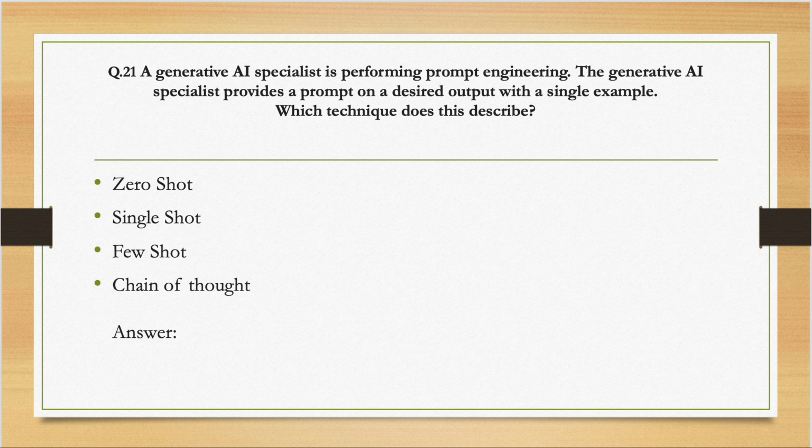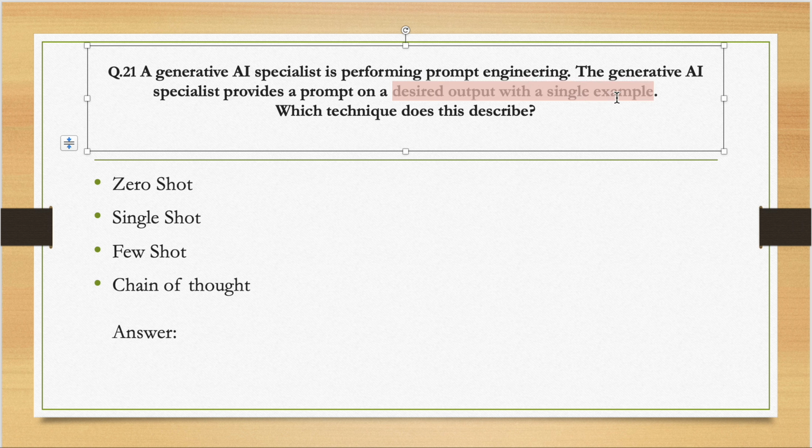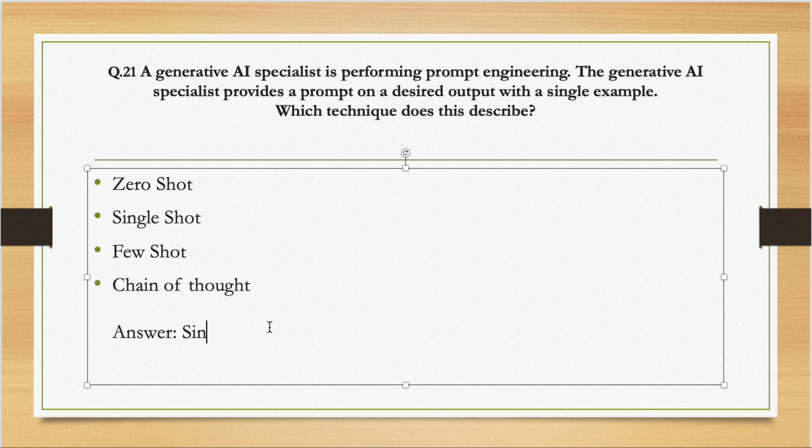It basically says that a generative AI specialist is performing prompt engineering, and the Gen AI provides a prompt for a desired output with a single example. So, what prompting technique does this describe? It's an easy question if you can already see that it's saying that the specialist is providing a prompt with a single example. So directly the answer is single shot.